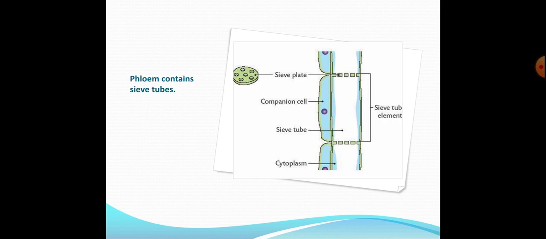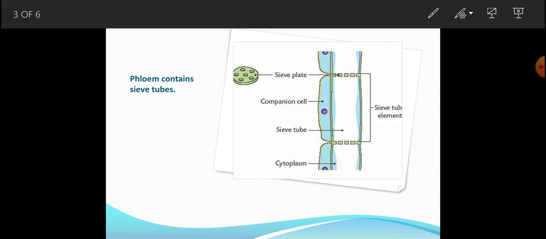Out of the four cells of phloem, three cells are living and one cell is dead. Those three cells which are living are sieve tubes, companion cells and phloem parenchyma, and the dead cell is phloem fiber. Here companion cells and sieve tubes are responsible for the transportation of food.